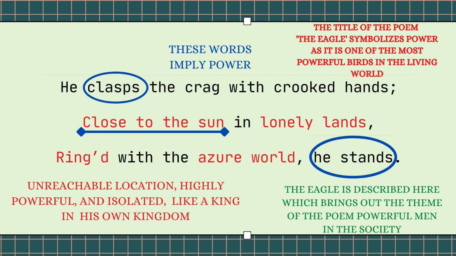It also shows the power and majesty of nature as well. That is another theme of the poem. By describing the scene of the eagle, describing the sun, and the world behind the eagle, the writer tries to convey the theme of majesty of nature as well.